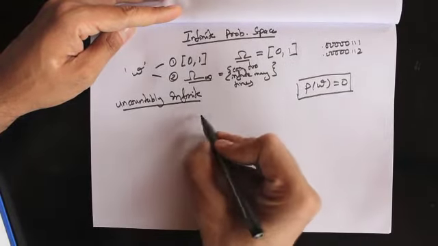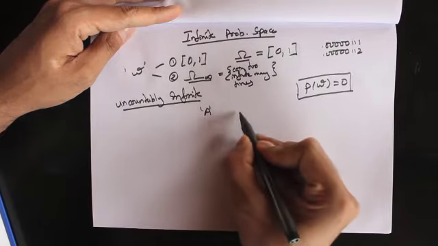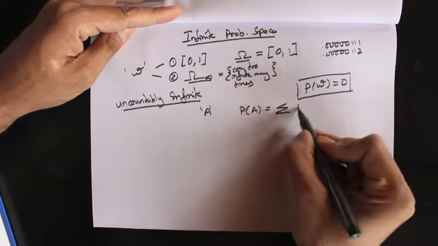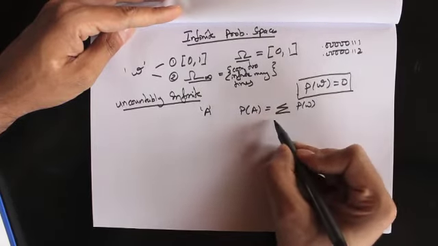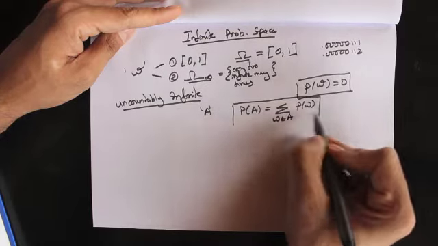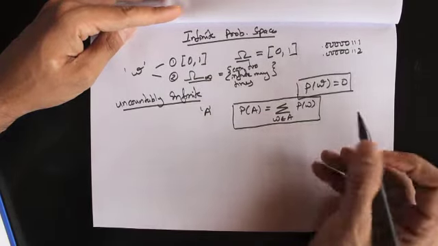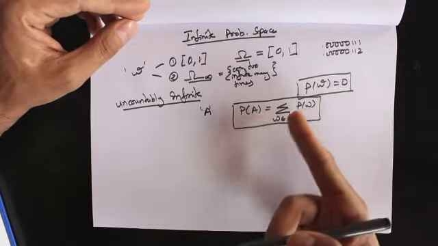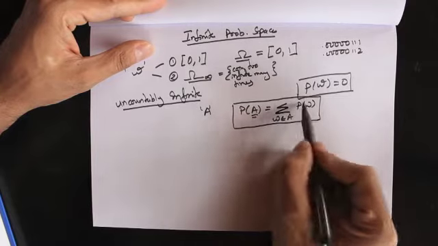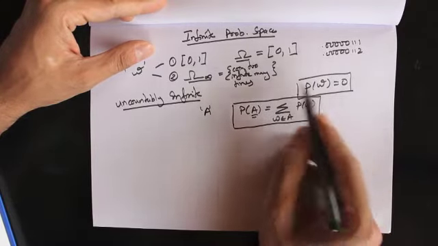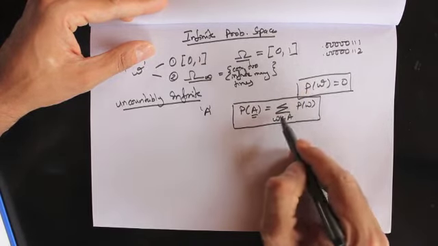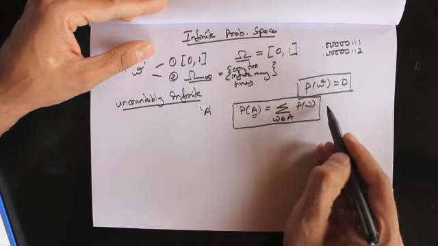So now if we have an event A and we want to figure out the probability of the event, we can't sum the probabilities of all omegas where omega belongs to A. If you remember, when we were discussing the binomial model in the finite probability space, this is exactly what we did. But here, because the probability of a particular outcome is 0, we can't really sum probabilities like that.